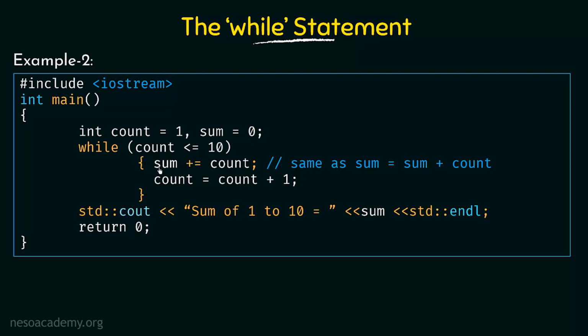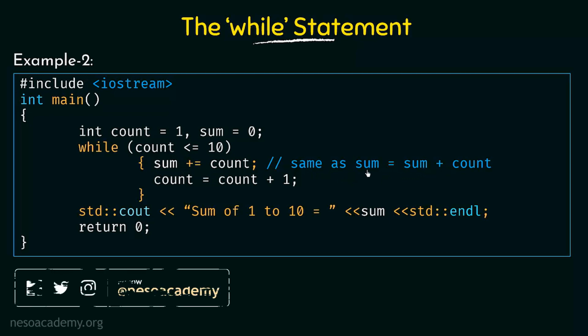Now what do we mean by this? This statement is the same as writing sum equal to sum plus count. Okay, so just remember that sum plus equal to count is the same as sum equal to sum plus count. This is one way of writing that we have in C++. Essentially it just means that we are adding the value of count to sum and we are storing that value back to sum again. Okay, now we are incrementing the value of count by 1.